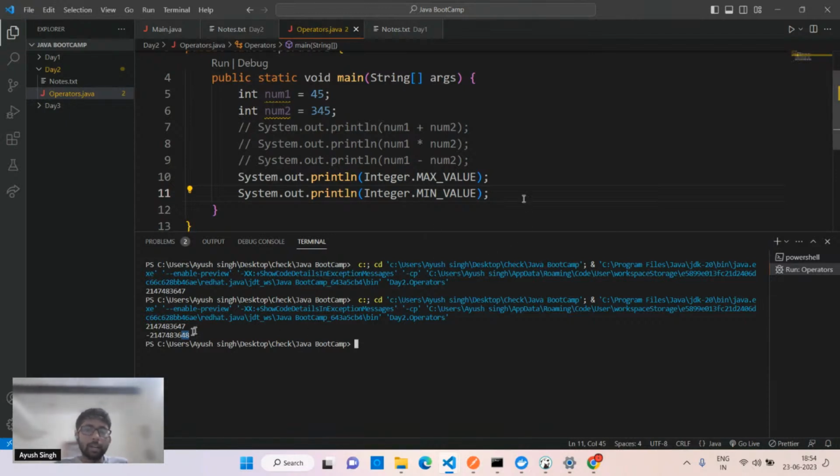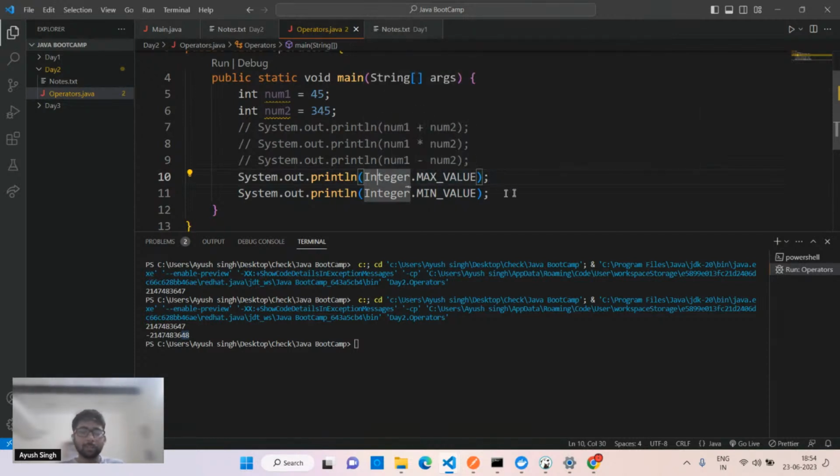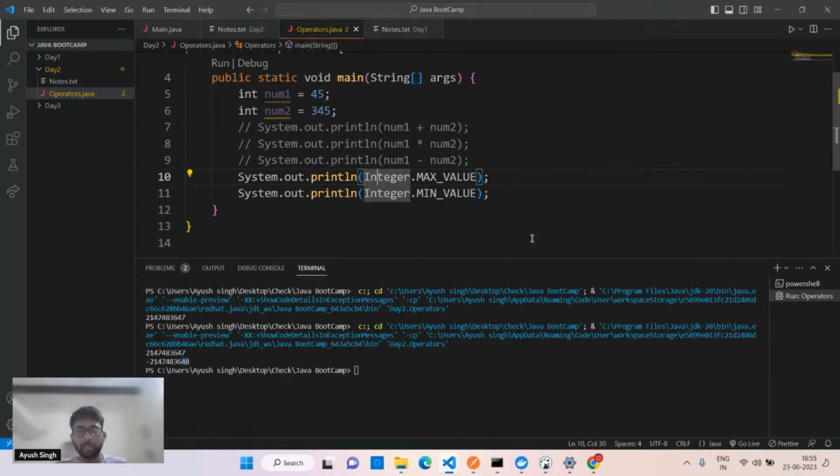And afterwards, what we have to see: for each class, for the long you have the max value, for the double you have the max value. Not for the String. String doesn't have a maximum value. String has a default value, which is the empty string. I hope you got the idea about String. It is not primitive, it is a derived data type. Remember this point. It is asked in interviews as well. Quite simple, but people get confused in that. So this is how you can get the maximum and minimum values.